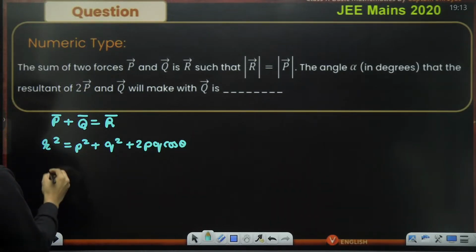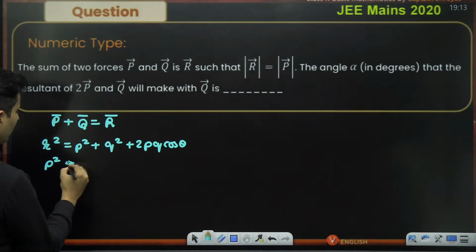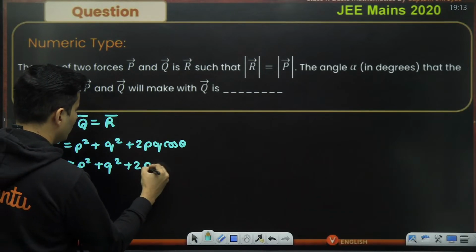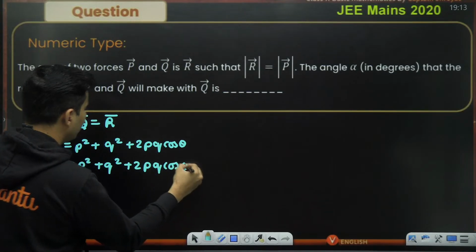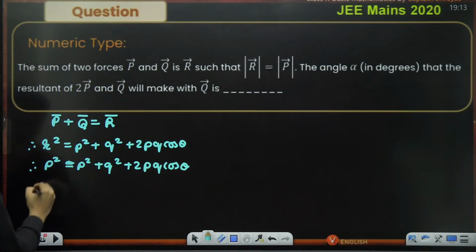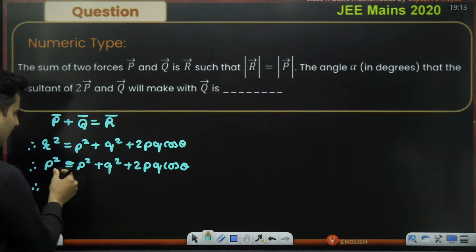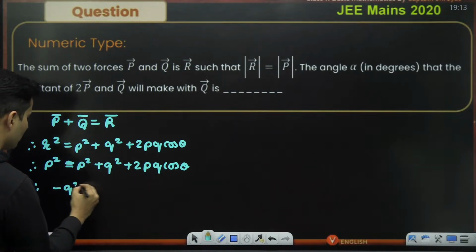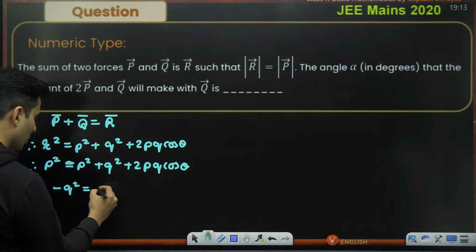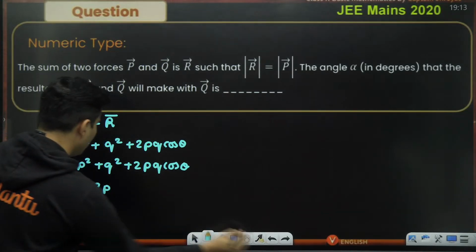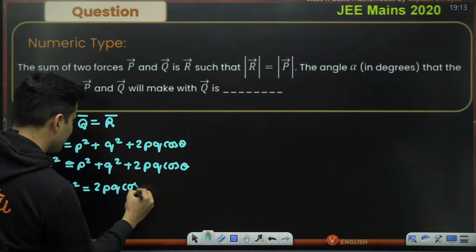The resultant has the same magnitude as P, so I can just put P square is equal to P square plus Q square plus 2PQ cos theta. So P square gets cancelled, and I get Q square on this side, so minus Q square is equal to 2PQ cos theta.